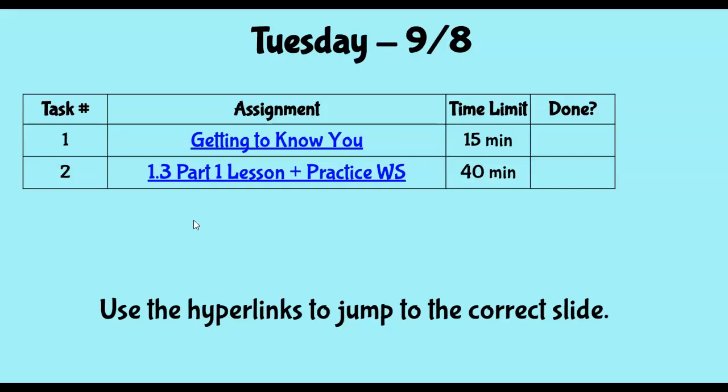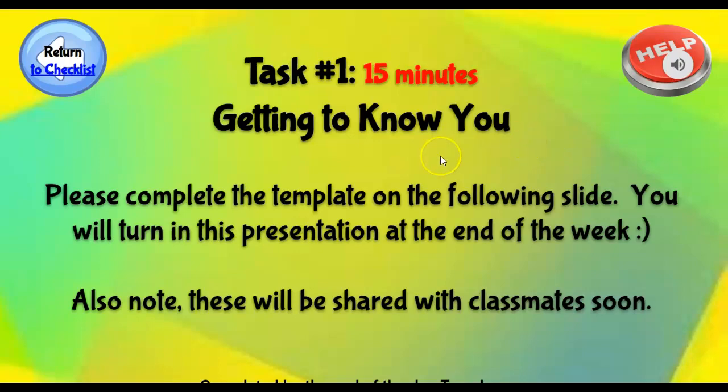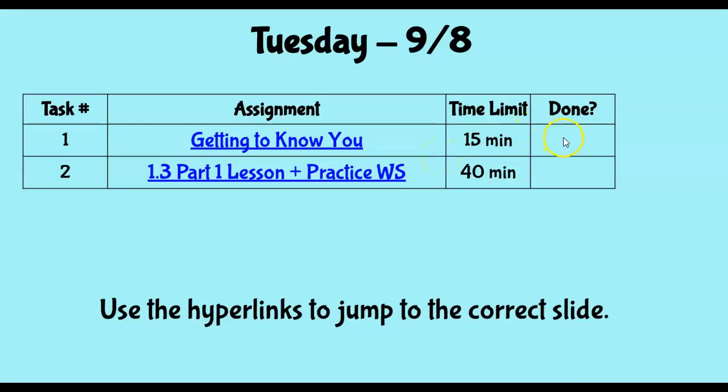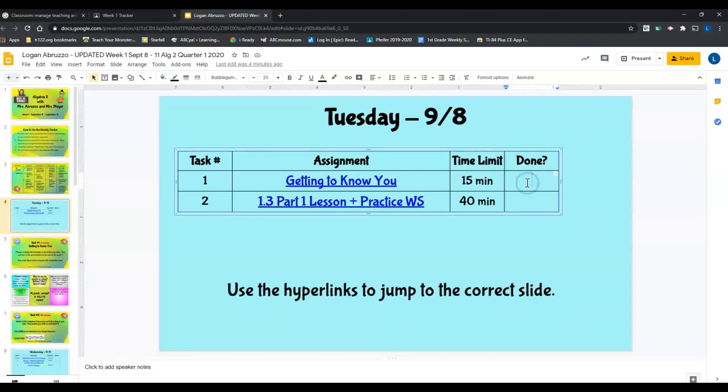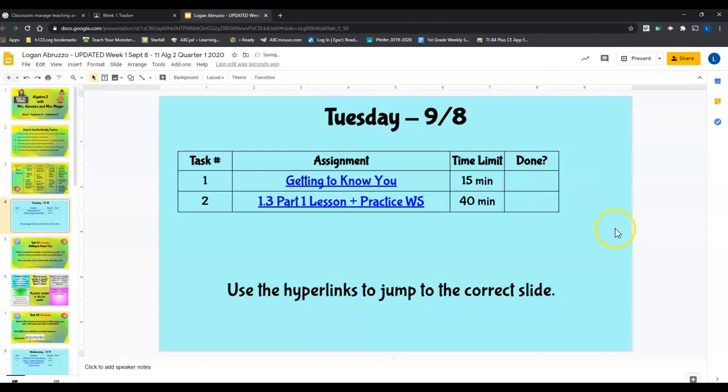So for us, I'm just going to scroll ahead. This is a tracker. It's a little checklist, if you want to think of it that way, for Tuesday. You're supposed to get these two things done. We're going to give you a time estimate for how long we think it'll take you to get them done. And then when you're done, we just suggest that you go, oops, I forgot, we're in present mode, that you go and put an X here. So let me get out of present mode. It would just be as simple as doing that. And that's going to help you identify where you left off the day before.